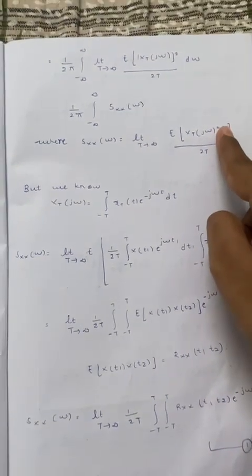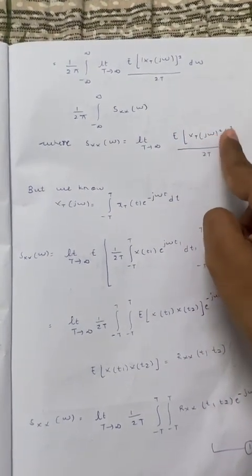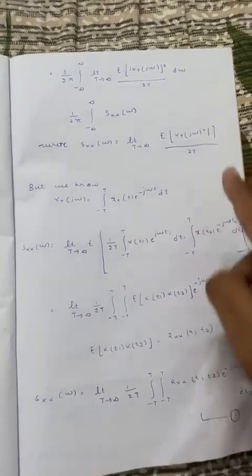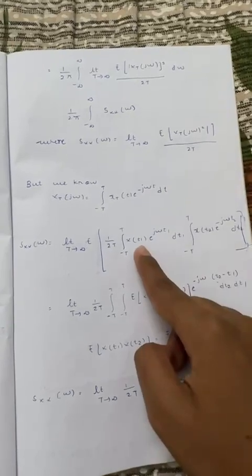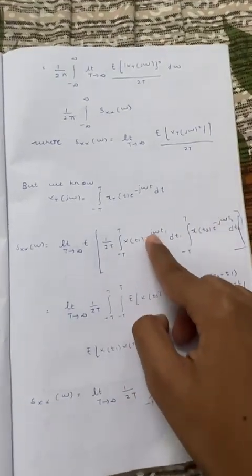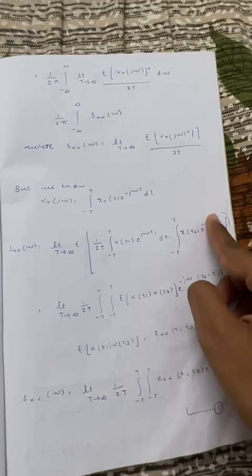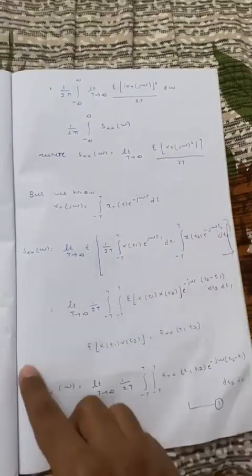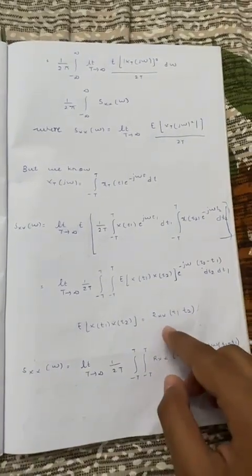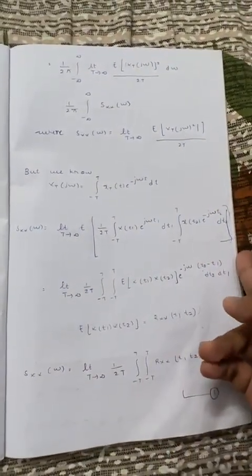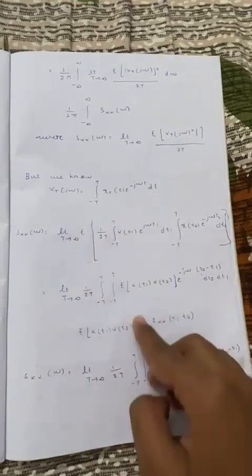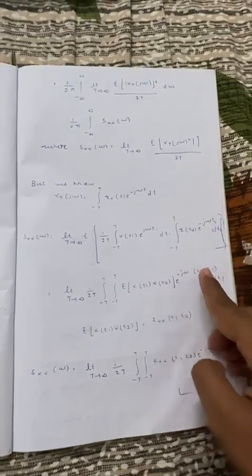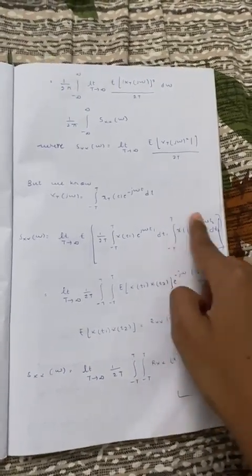Now we have the whole square, so we write the expectation of |X_T(jω)|² as the expectation of X_T(jω) times the conjugate of X_T(jω). Opening the conjugate, we get integrals where one has e^{jωt1} and the other has e^{-jωt2}. Since we have the whole square, one will be t1 and the other will be t2. Afterwards, we are just rearranging the terms: we take the expectation inside and write it as the expectation of x(t1)x(t2), taking the e^{-jω} term common. We get the same thing when we open the bracket.